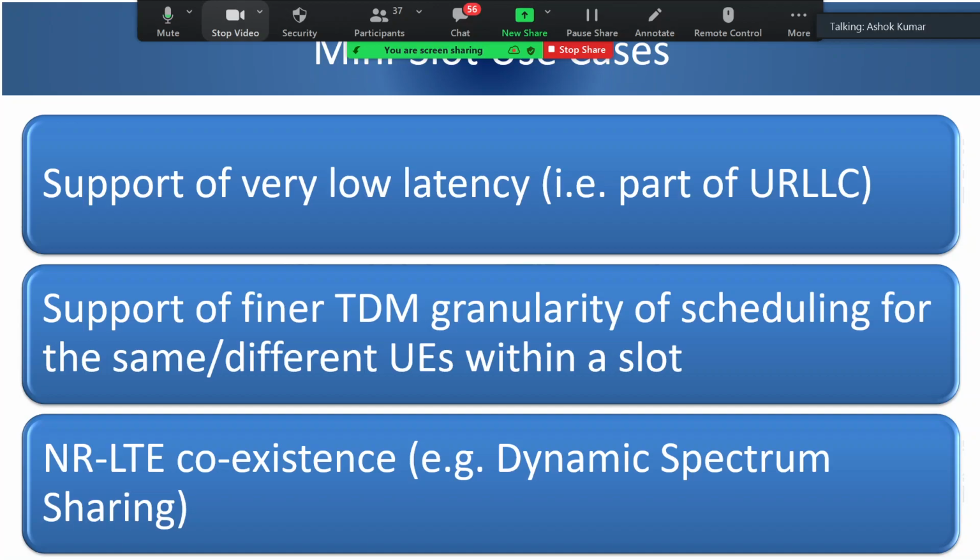I hope you have gone through the dynamic spectrum sharing session. I saw in the timetable DSS is already covered, or not covered. Can somebody confirm? Whether DSS has been covered in your sessions by earlier speakers? Yes or no? Somebody can write in the chat box. Okay, then I'll try to cover it within my period. That is very important to understand.